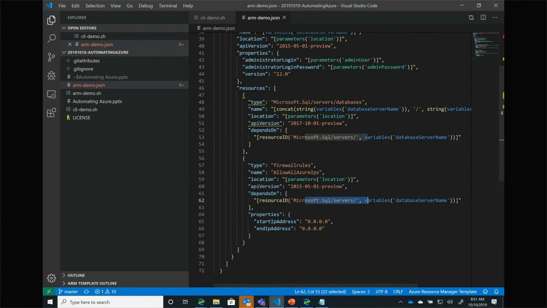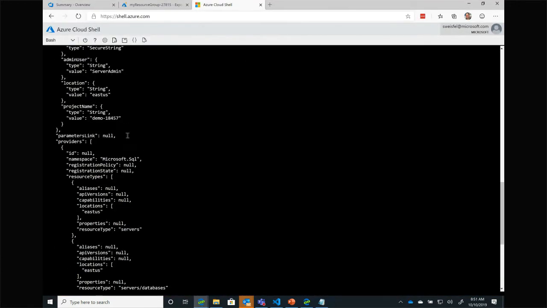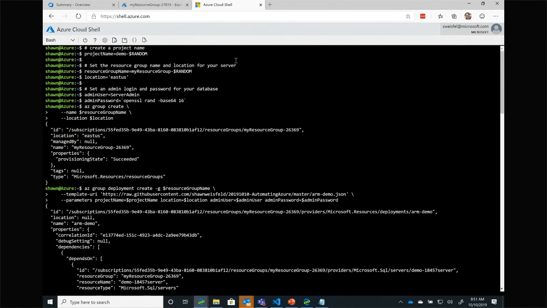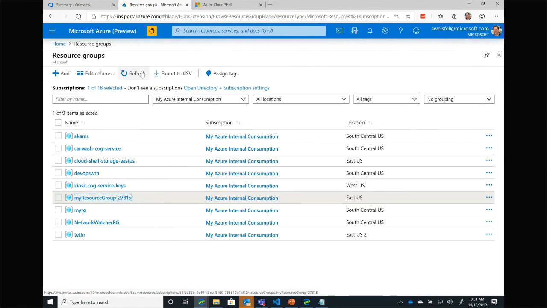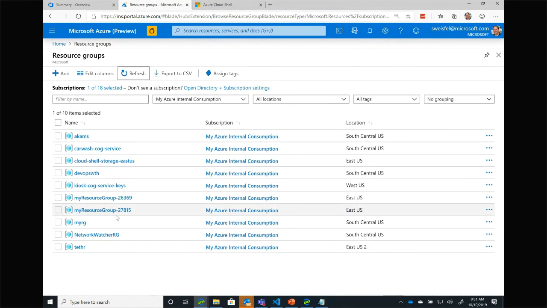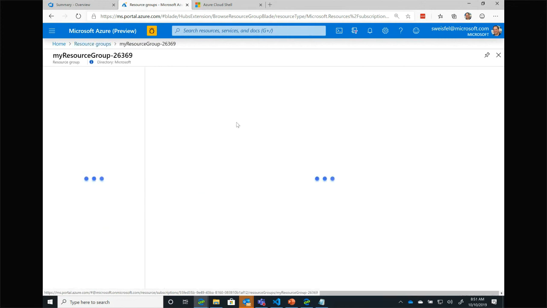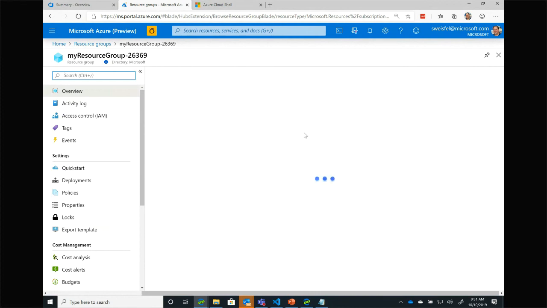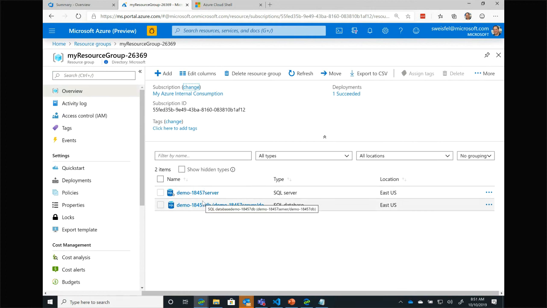And if we switch back over to the Cloud Shell, we should see that my ARM template has fully deployed. Yay. And if I go look in the Azure portal now, I should have another resource group. Refresh. Another resource group that I just created. I think it was this 26369 guy. And it should have all of the same resources that we expect in it, i.e. our database server and our database itself.